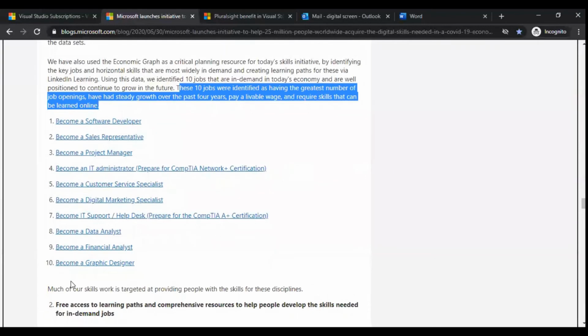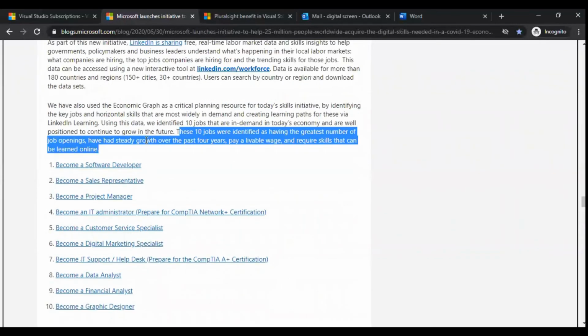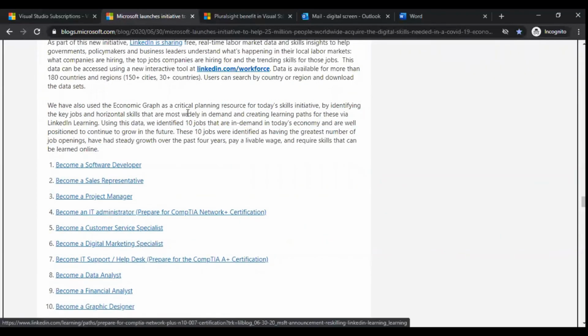Much of our skills work is targeted at providing people with the skills of these disciplines. Using the data, we identified 10 jobs that are in demand in today's economy and are well positioned to continue to grow in the future.